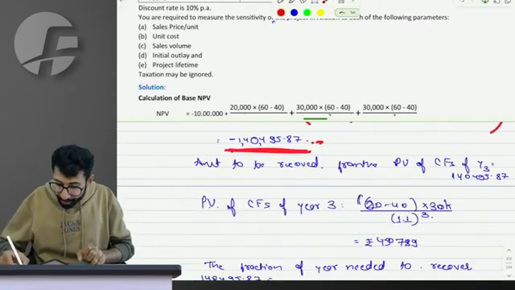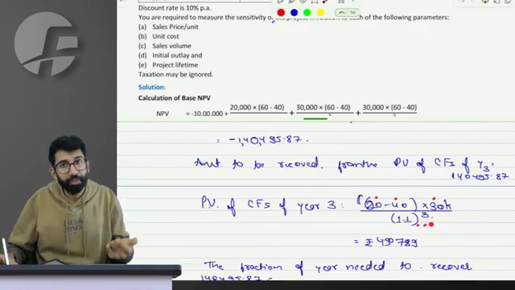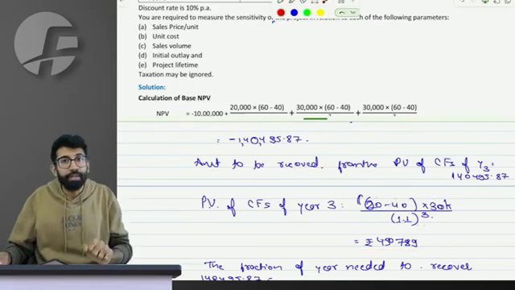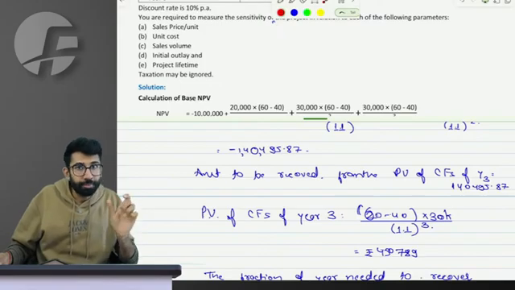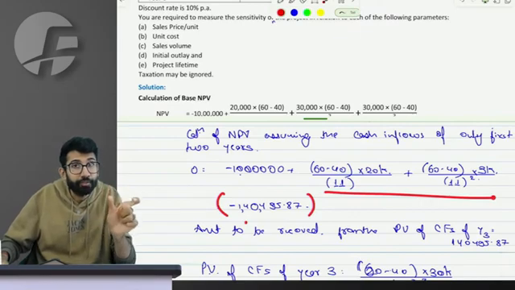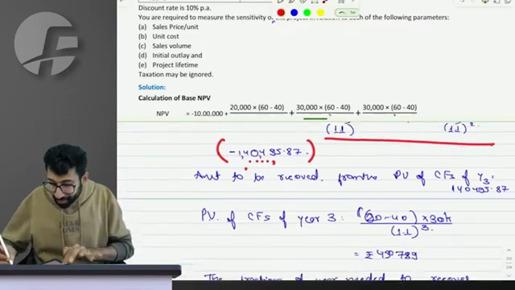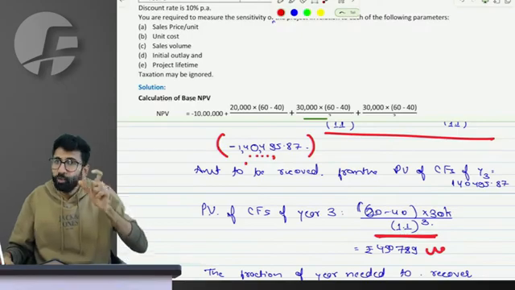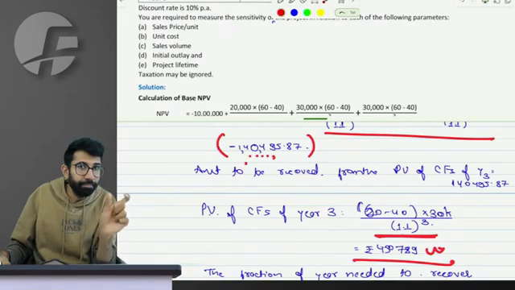If I calculate the present value of cash flow of the third year, it is 60 minus 40 into 30 divided by 1.1 to the power 3, which is 4,50,789. I have to calculate, to make the NPV 0, how much should the life of the project be? Right now, with 2 years of annual cash inflow, my NPV is negative 1,40,000. If I add the cash flow of the third year as it is, the NPV becomes positive. So I don't need the entire year's cash flow of year 3, but I need some proportion of it.